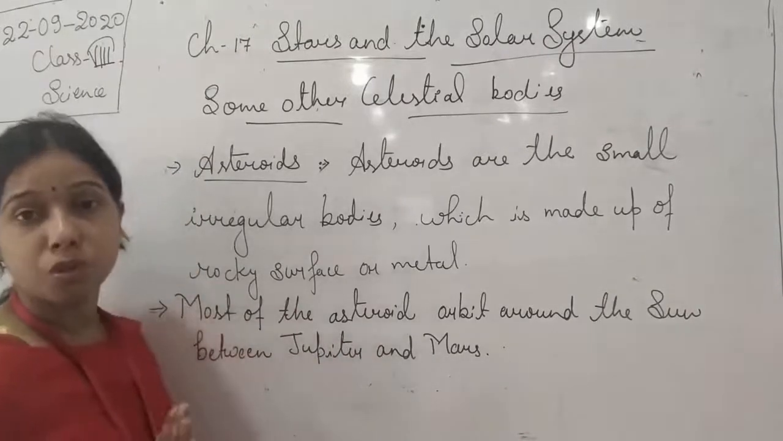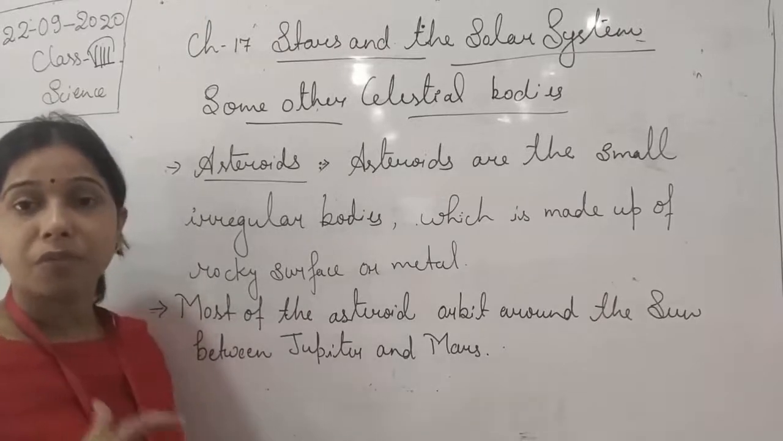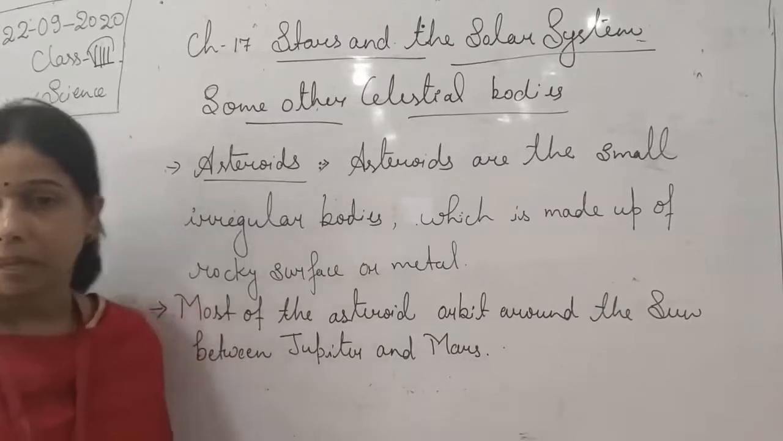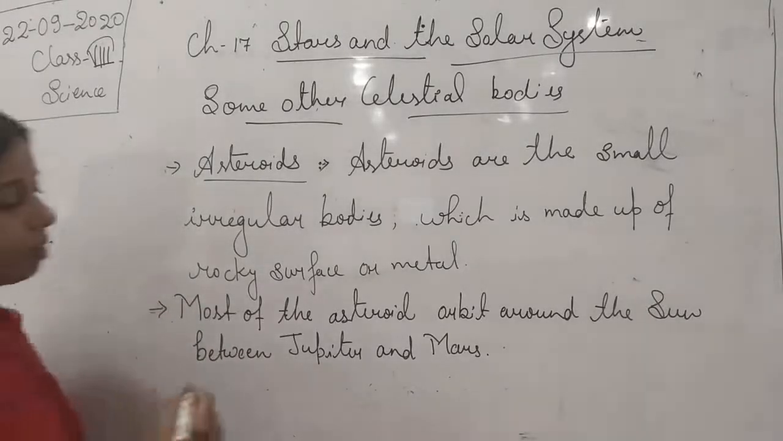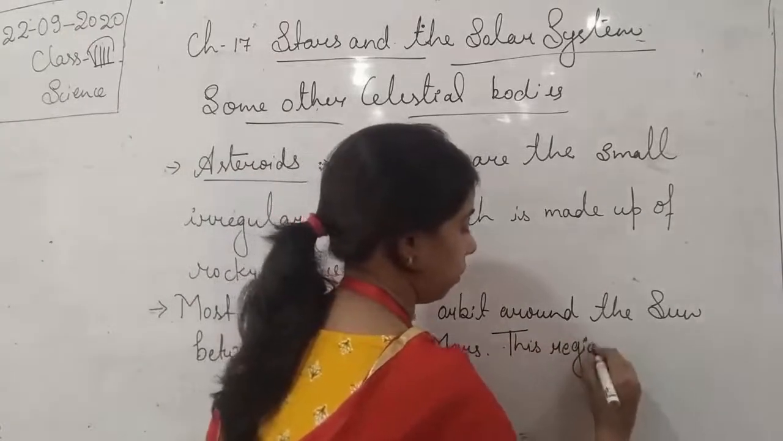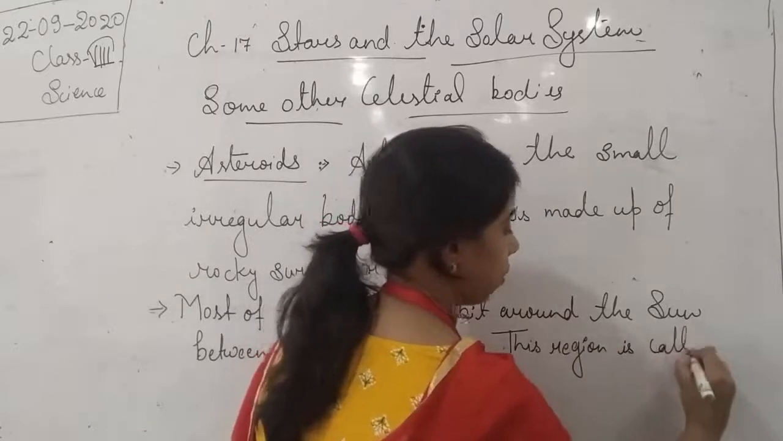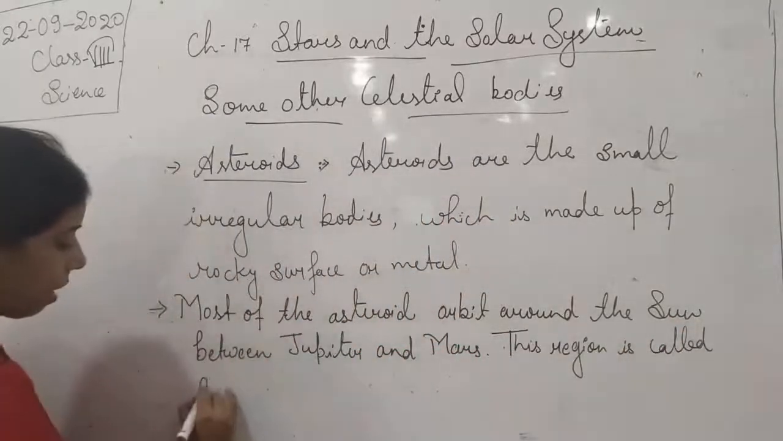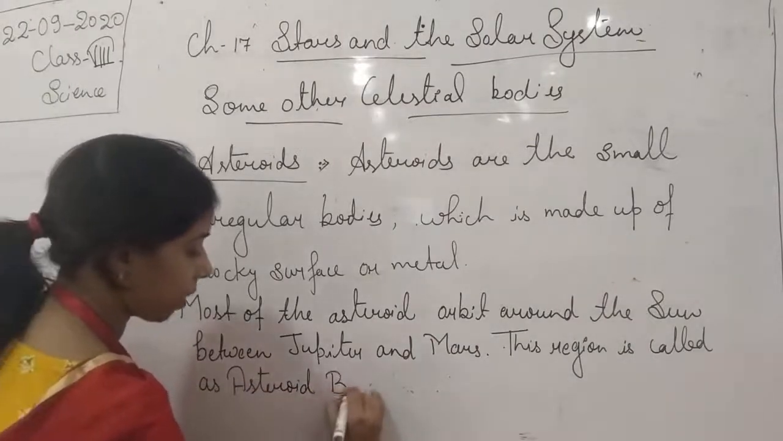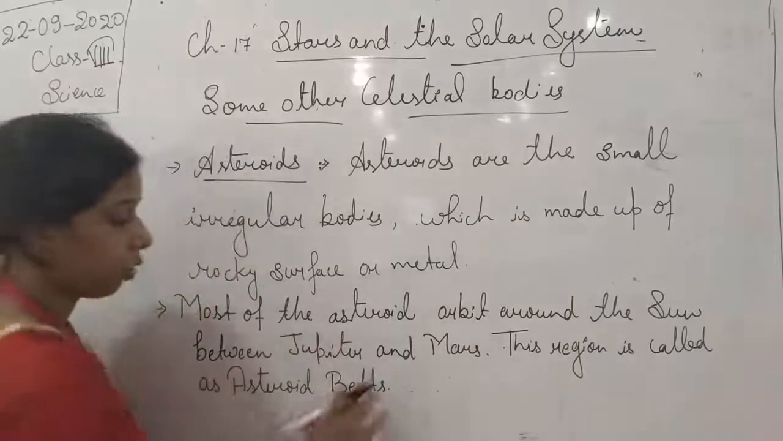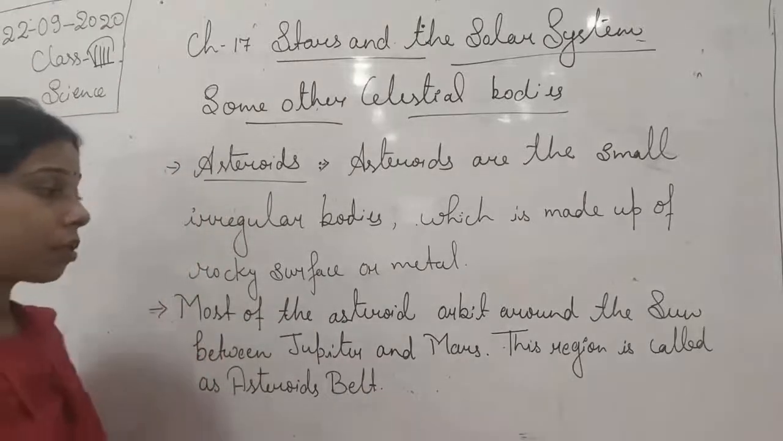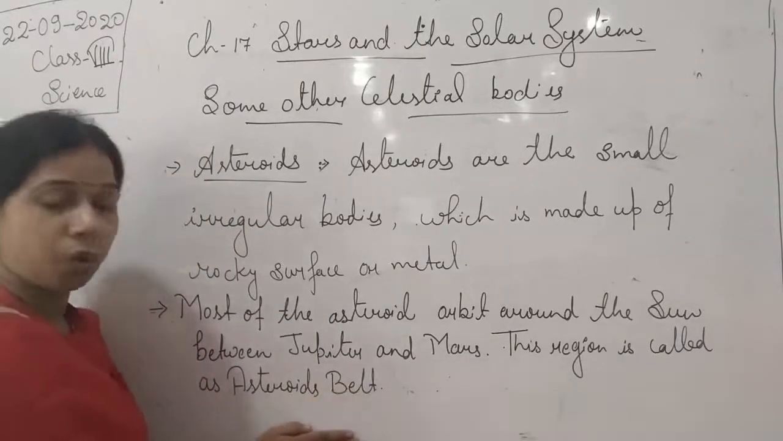And this place where most of the asteroids are present and revolve around the sun is known as the asteroid belt. Okay, so we can write it. This region is called the asteroid belt. Okay, so most of the asteroids orbit around the sun and the asteroid belt is formed.